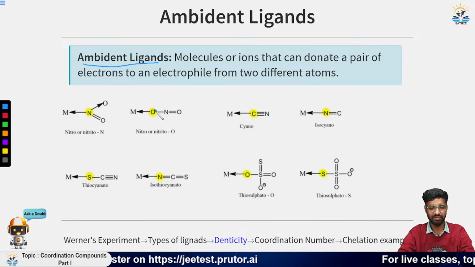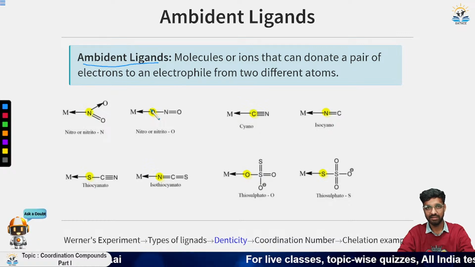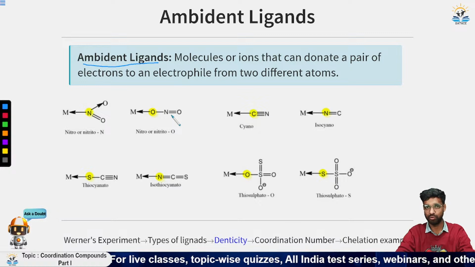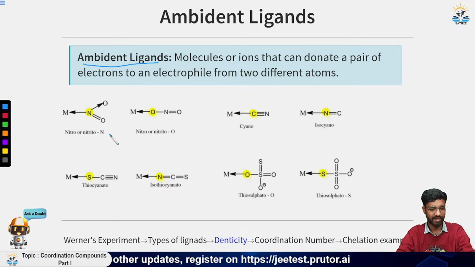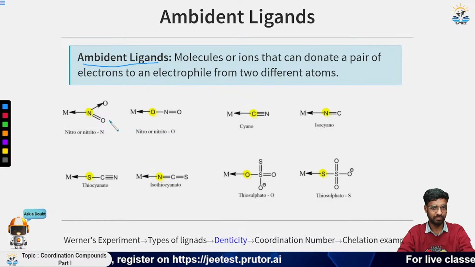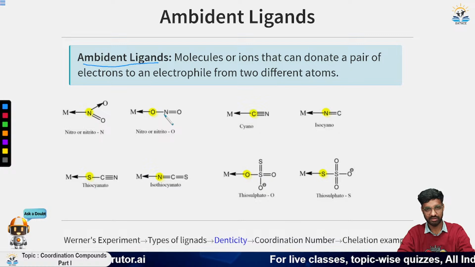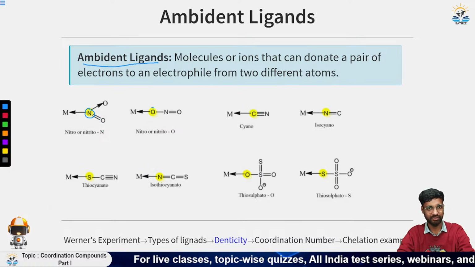This is the main difference between ambident and polydentate ligands: they can donate an electron pair from 2 different sites or 3 different sites, but they cannot donate simultaneously. Let us see the example. Here is nitro-N and nitro-O. Both are nothing but resonance structures of each other. The first one is donating from nitrogen and the second one is donating from oxygen.